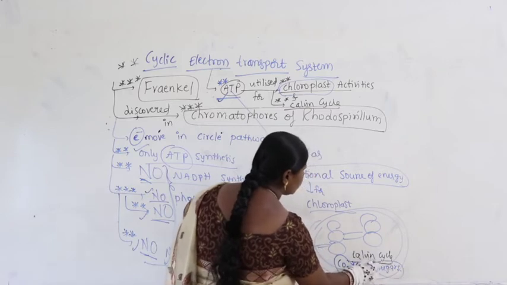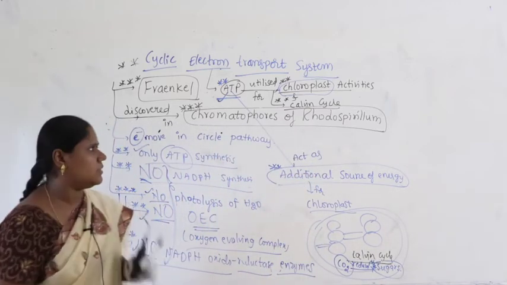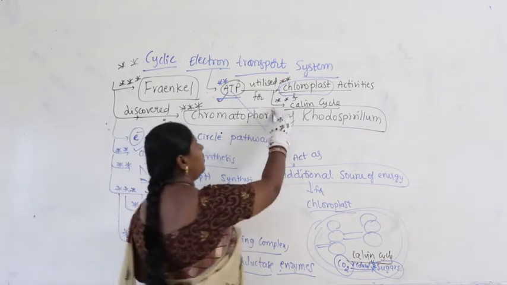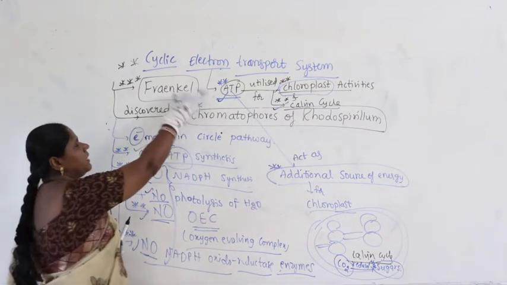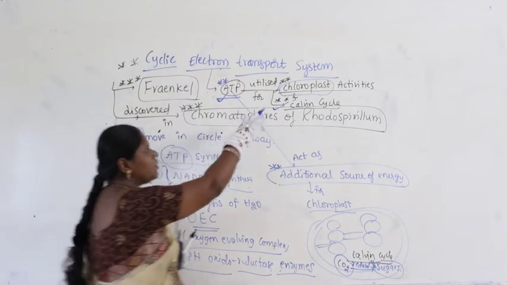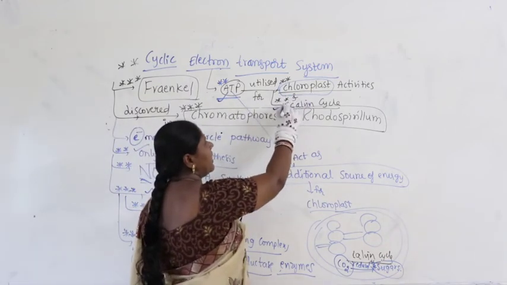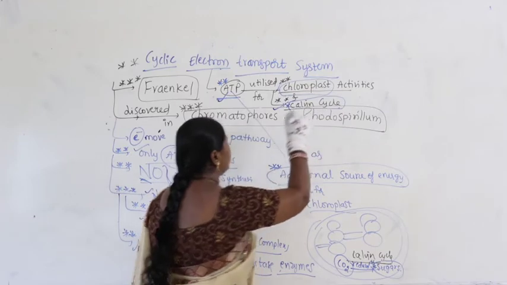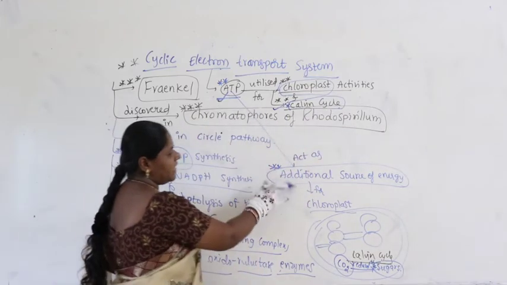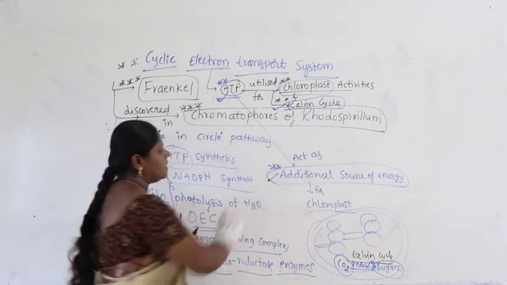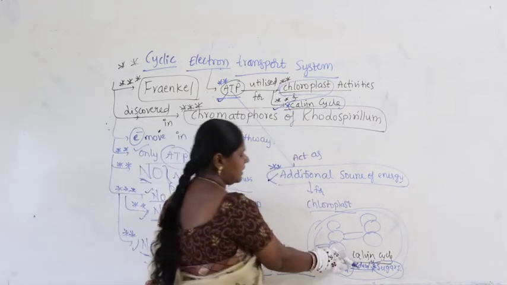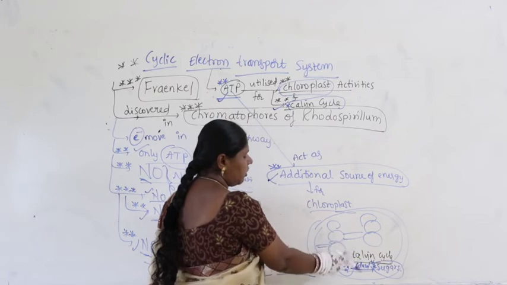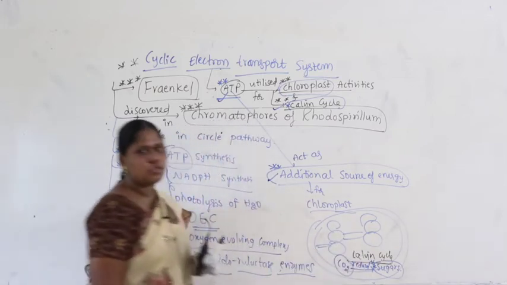The synthesis of sugar in photosynthesis itself is what we call Calvin cycle. So, the ATP generated from the cycle is utilized for chloroplast activities as well as for Calvin cycle. So, ATP acts as an additional source of energy. We will continue with the next class.